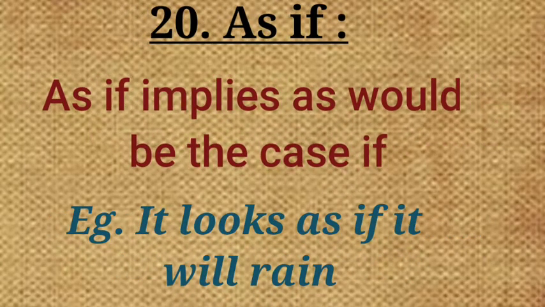Twentieth is "as if." As if implies as would be the case if. Example: it looks as if it will rain. So here the would-be case is raining.